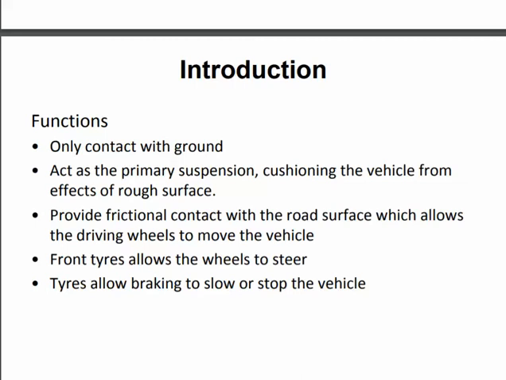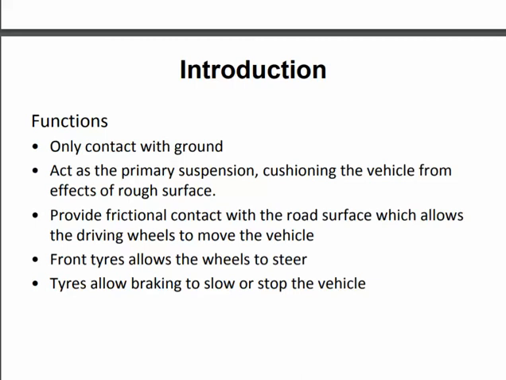It also provides the frictional contact with the road surface, which allows the driving wheels to move the vehicle. The front tires also allow the wheels to steer, and the tires allow braking to slow or stop the vehicle.